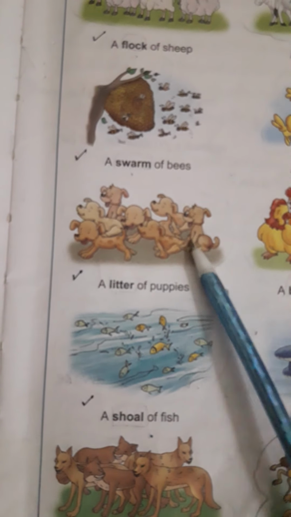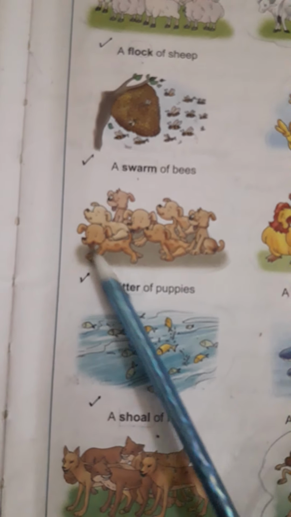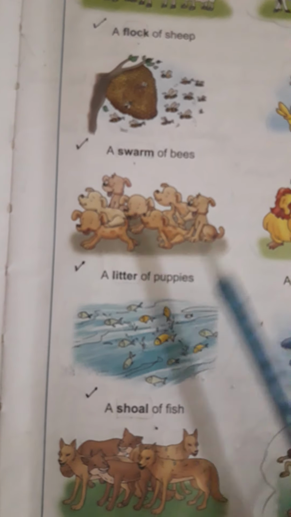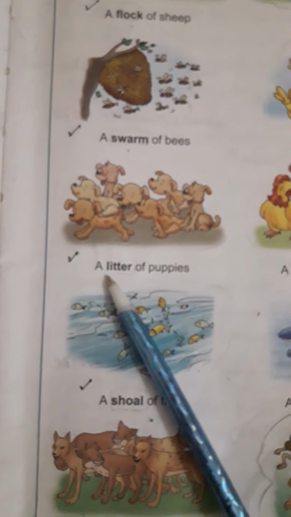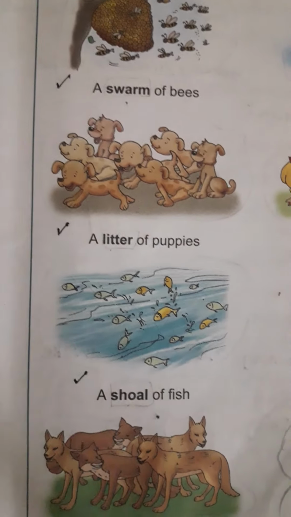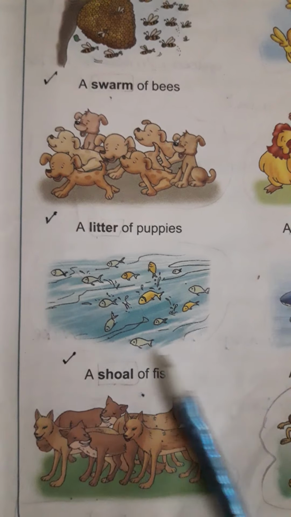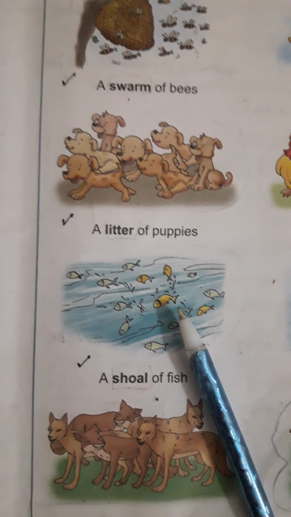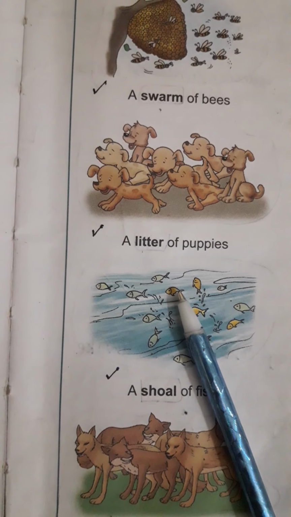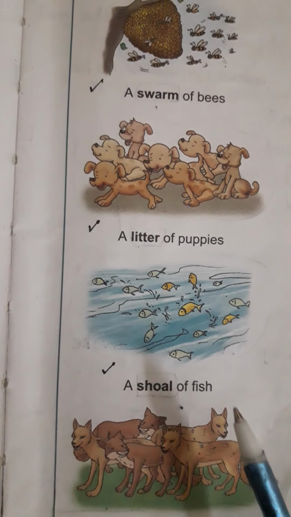So this is called a collective noun. This group is called a litter of puppies. So the puppies' group is called a litter. Okay students, next one is fishes. You can see there are a lot of fishes. Okay, there is not only one fish, there are a lot of fishes. So a group of fish is called a shoal of fish.